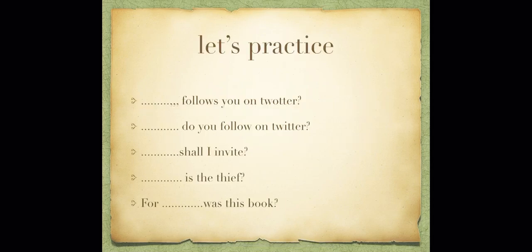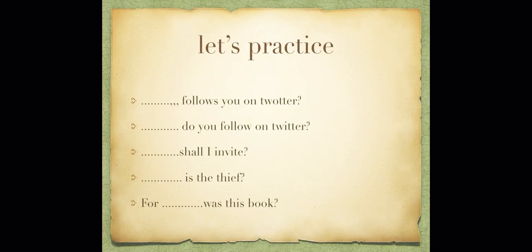Let's practice. Number 1. Follows you on Twitter. Who or whom? Let's answer. He follows me on Twitter. Because we use he in the answer, the answer is who. So who follows you on Twitter?